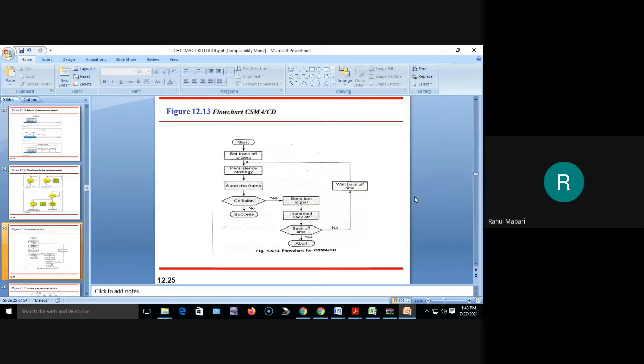In both CSMA and Aloha schemes, collision occurs during frame transmissions.